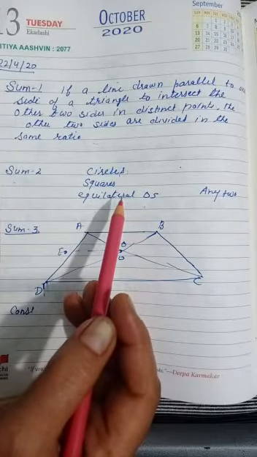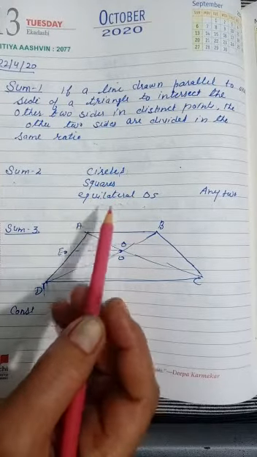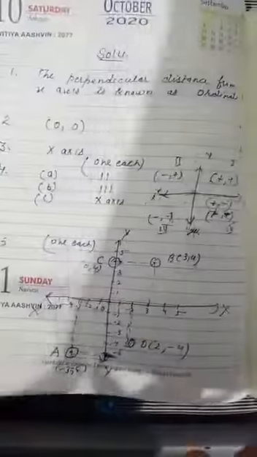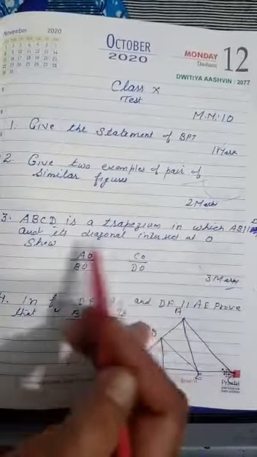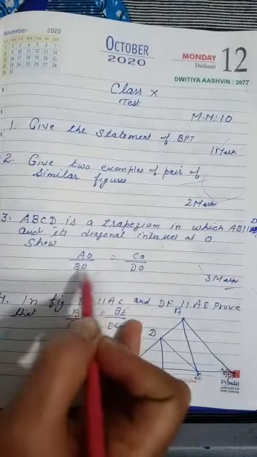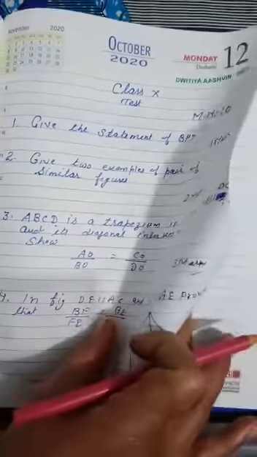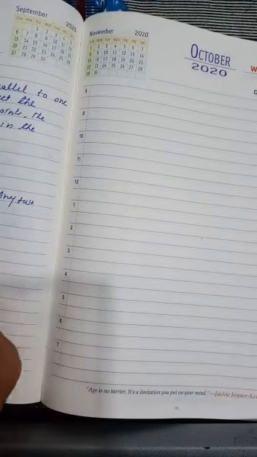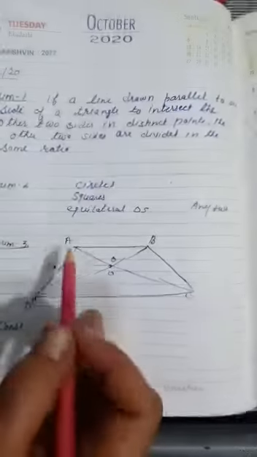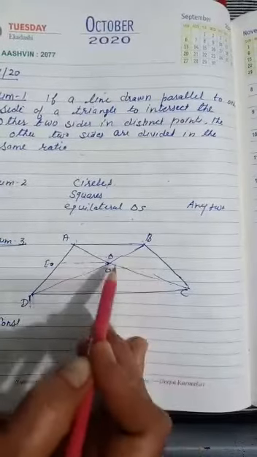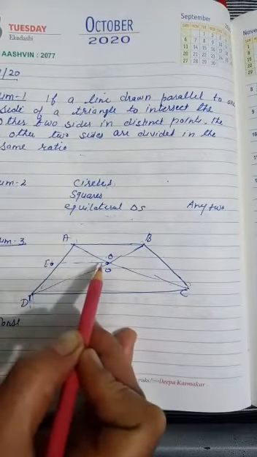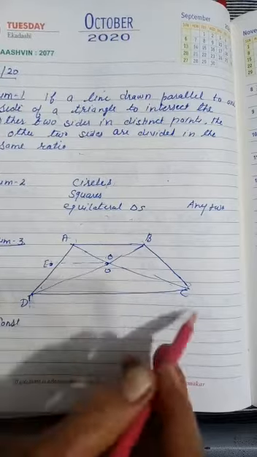Now question number 3, which is of 3 marks. In question number 3, it has been given that ABCD is a trapezium and its diagonals intersect at O. Then you have to show AO upon BO is equal to CO upon DO. For this, what is the first step? You have to draw the construction: take EO parallel to CD.